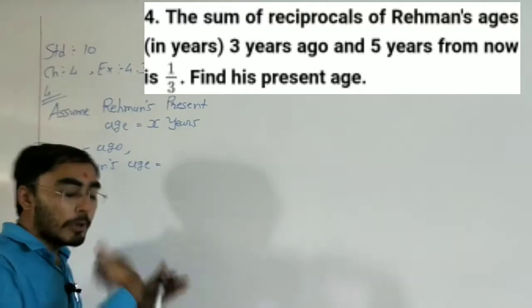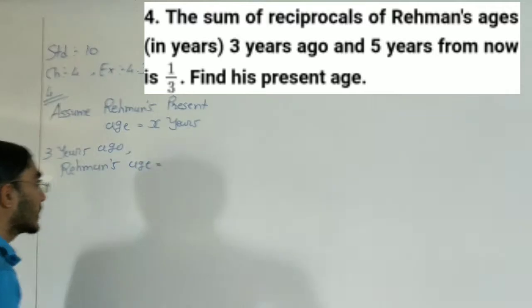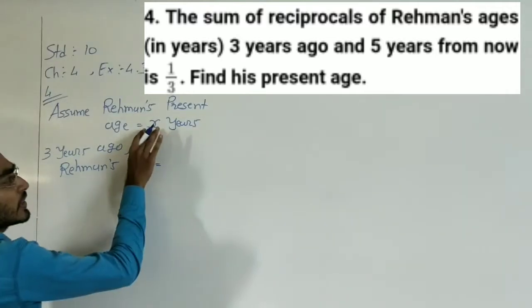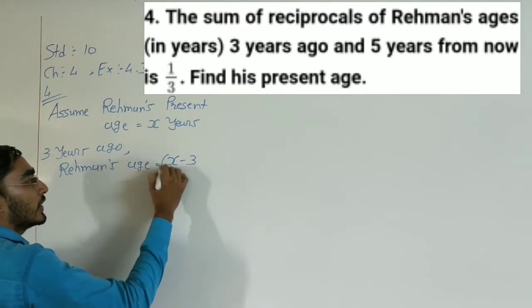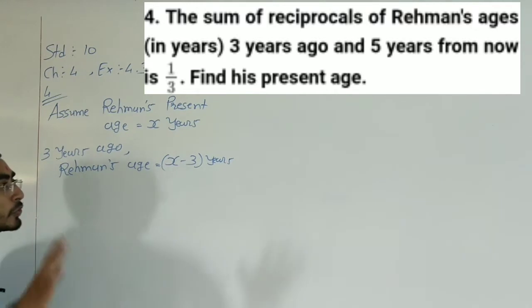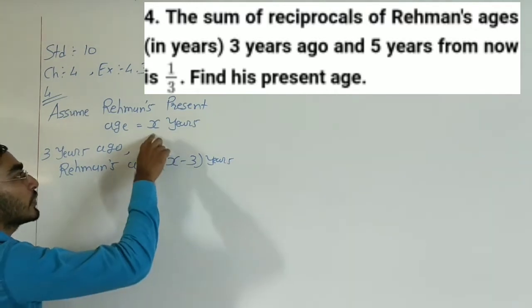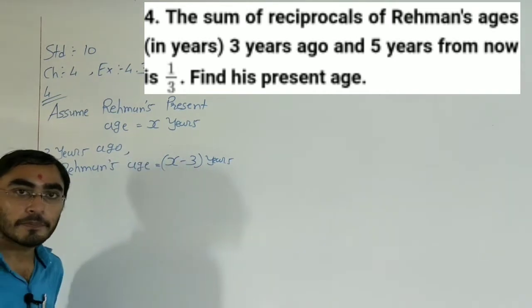Before, ago, that means before 3 years, so we need to subtract 3. Present age is x. So here x minus 3 years. We need to subtract 3 from the present age. Present age is x, so x minus 3 years.